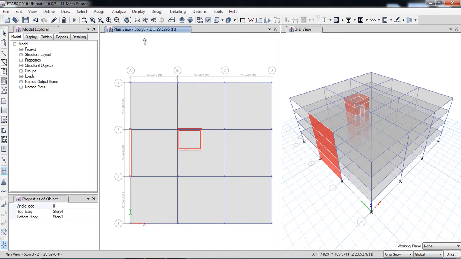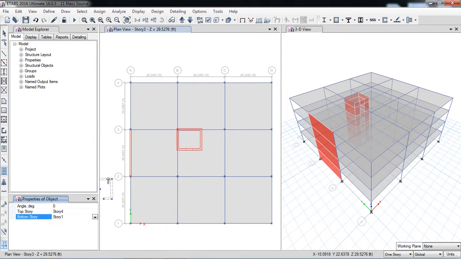So here I have selected the shear wall, and the shear wall is automatically drawn in all the stories from top to bottom because it acts as a lift. So here is the setting. If you want to make it only from story 3 to 4, then you can select according to your requirement. Because I have just selected it as a lift well for the building, that's why its setting is for all stories.